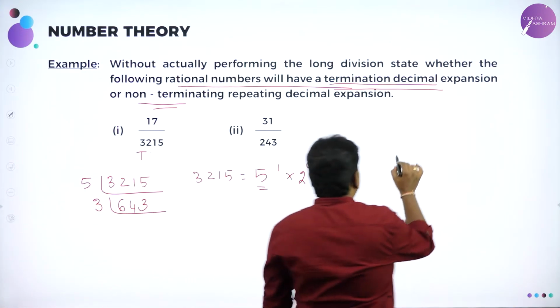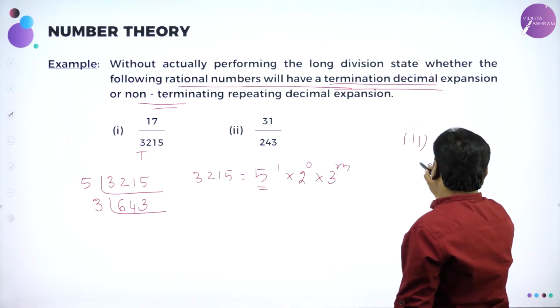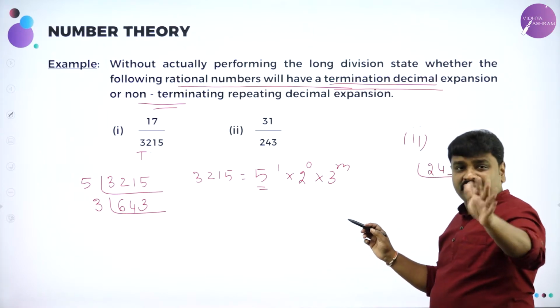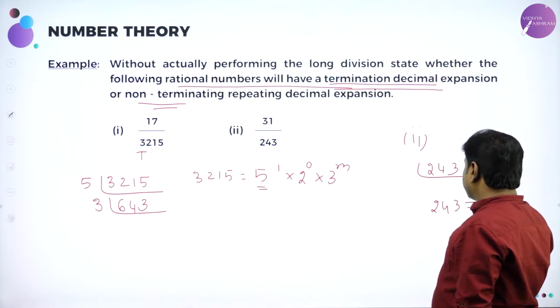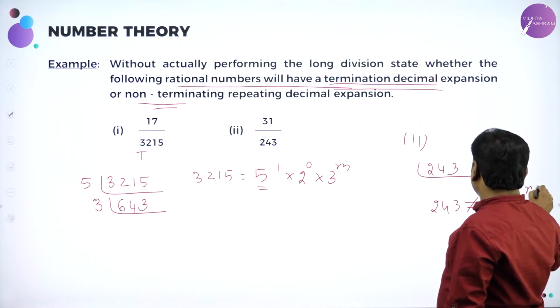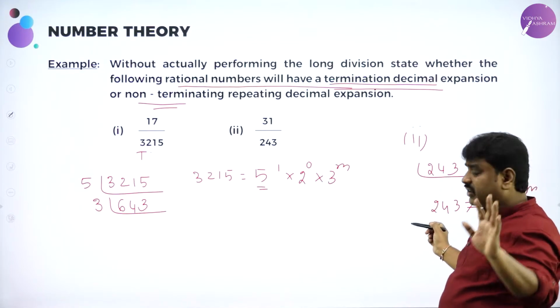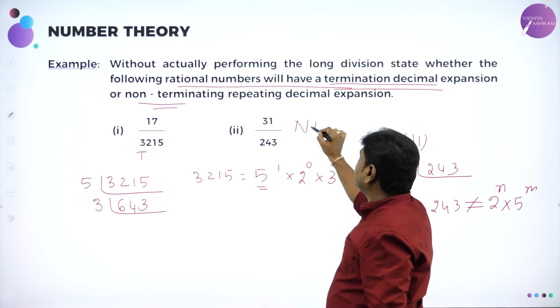Whereas for the second one, what denominator do you have? 243. You don't have 5 as a factor; 243 cannot be written as 2 power and 5 power. I cannot write it because 2 is not a factor, 5 is not a factor. Both are not factors. So this is non-terminating. That's all.